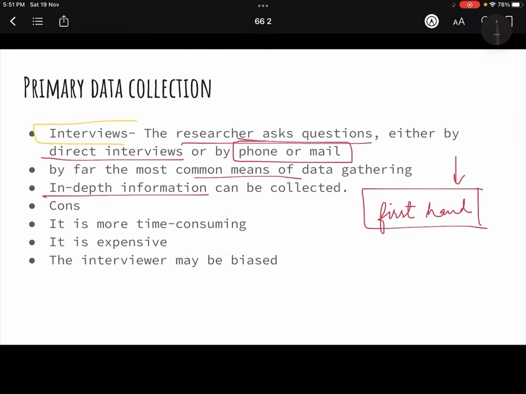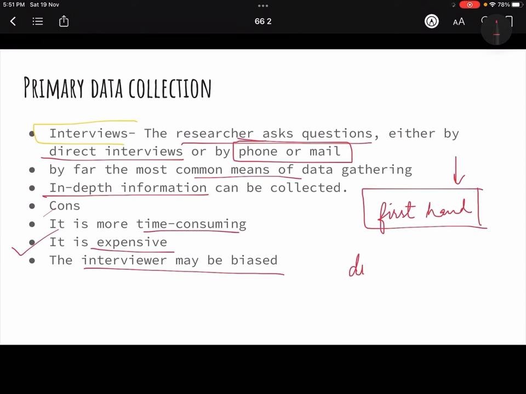But then again it is very time consuming, it is expensive, right? Because if you have to go physically, it is going to take a lot of your time and expense to go and meet people and collect data. So it is expensive, it is time consuming, and there is a bias.